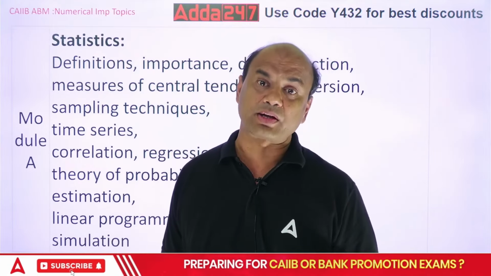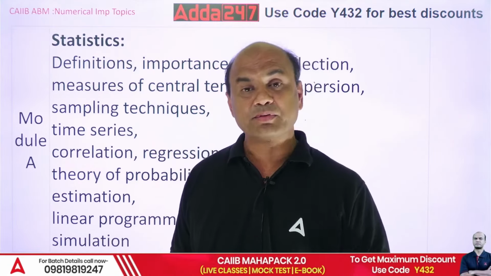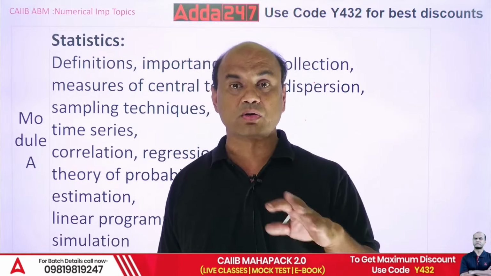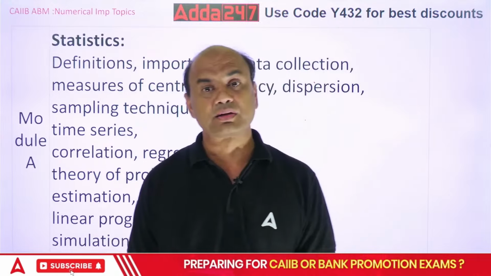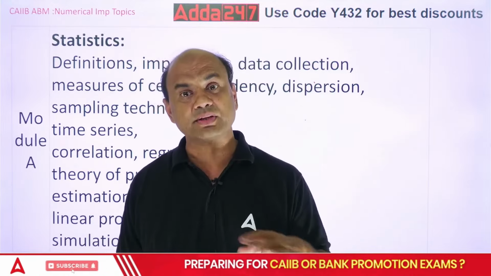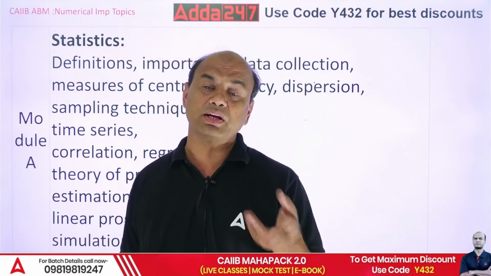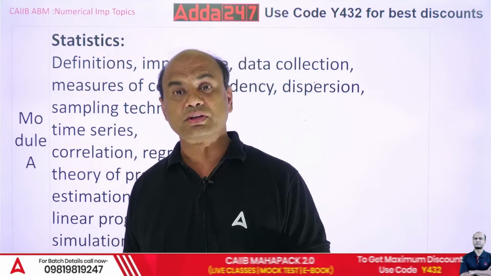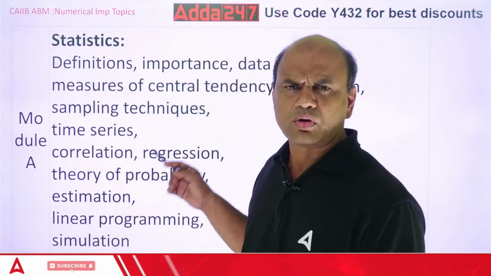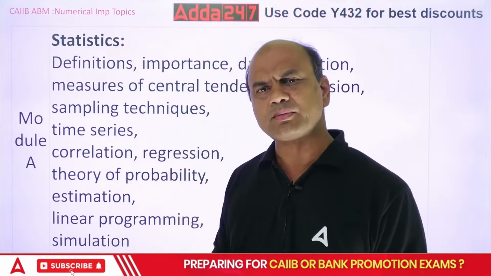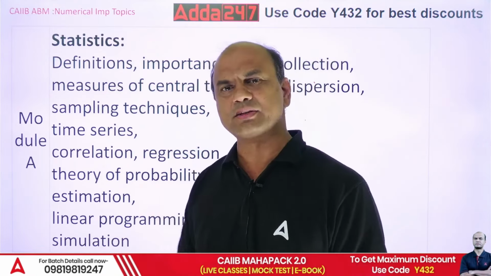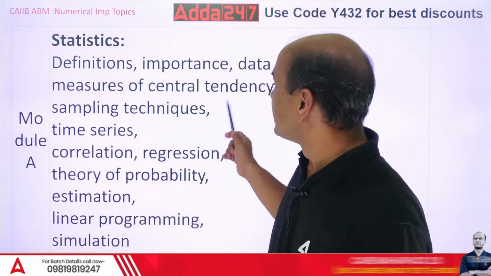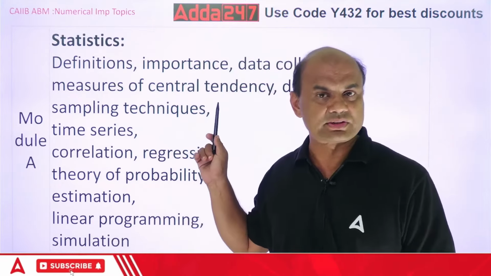Then you have beta factors, types of kurtosis: mesokurtic, leptokurtic, platykurtic. Skewness: positively skewed, negatively skewed, symmetric curve. All these terms are asked in the exam and you will see them directly in the exam. So this chapter is of utmost importance.